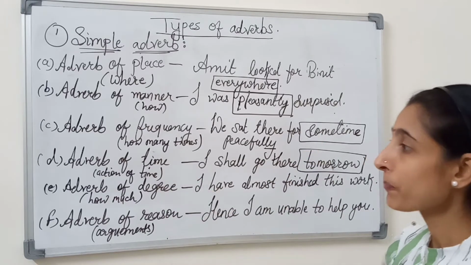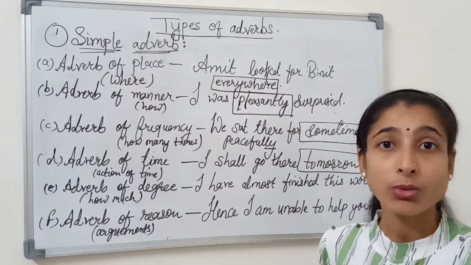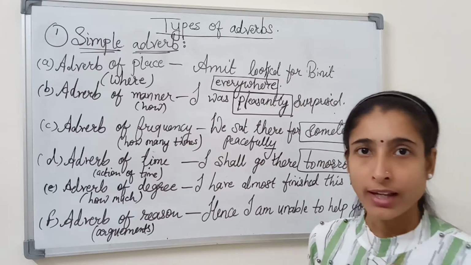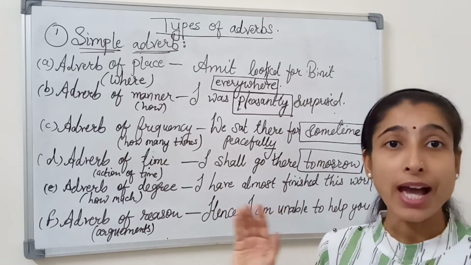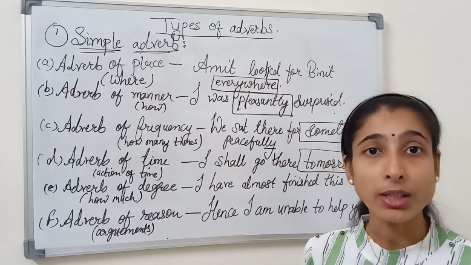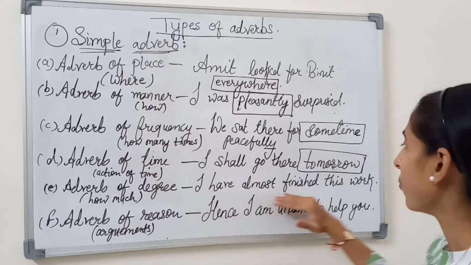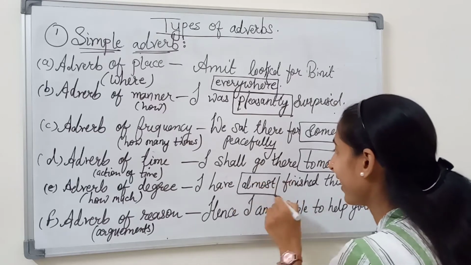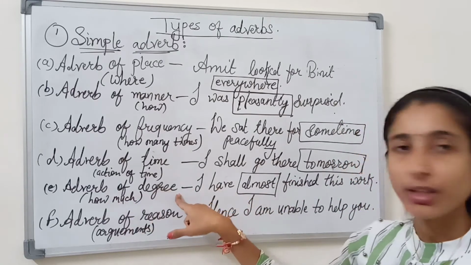Move to the fifth type, adverb of degree. You can say adverb of degree, or adverb of quality or quantity also. How much? Kilos or liters or any. I have almost finished this work. How much? Almost. I have almost done the work. And basically now the students are not doing their homework. I have almost finished this work. So here almost became the adverb of degree.